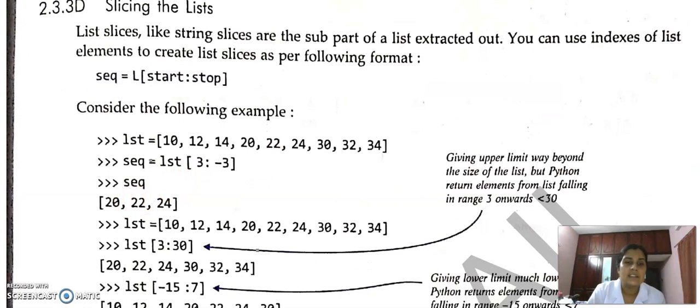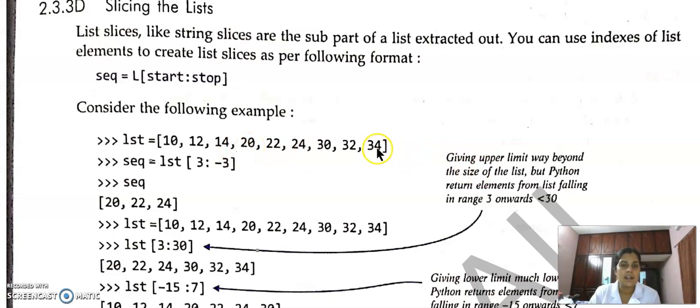Then what about slicing? Slicing means we can take a part of the list like in the string. In slicing also we give a start index and a stop index, and in between there will be a colon symbol like in a string. So start colon stop means from the start position up to the stop position, where the stop position is not included. For example, list[3:-3], what will be the output? 0, 1, 2, 3. At the third position, 20 is there.